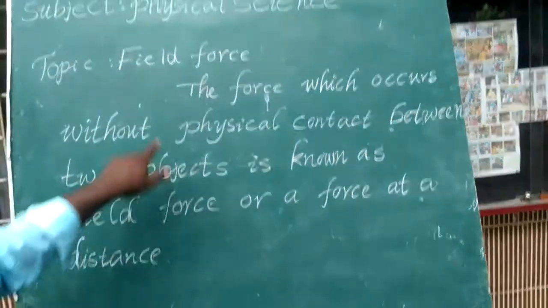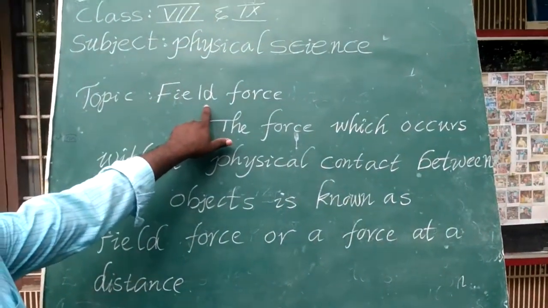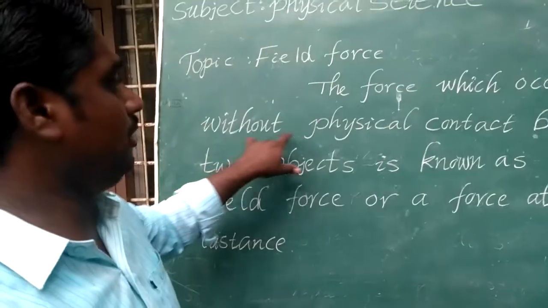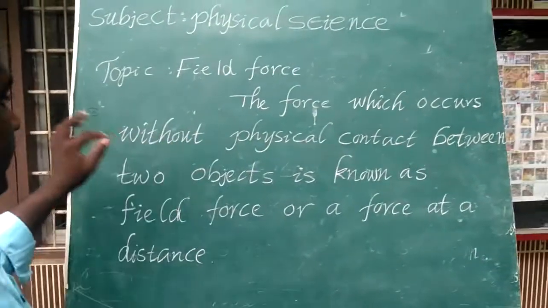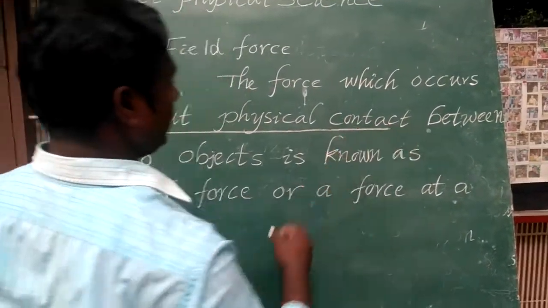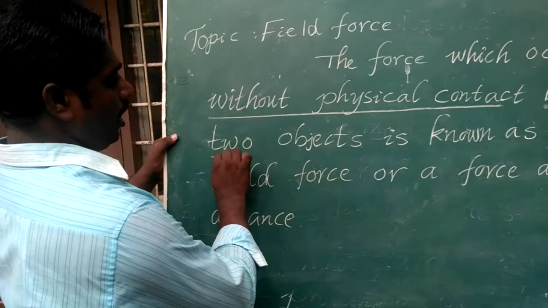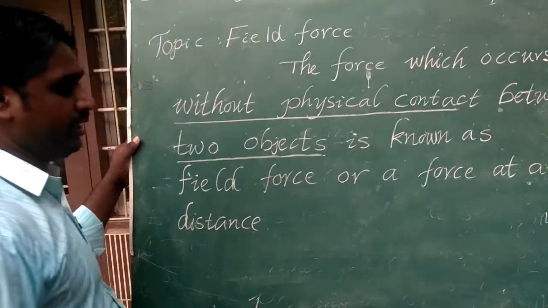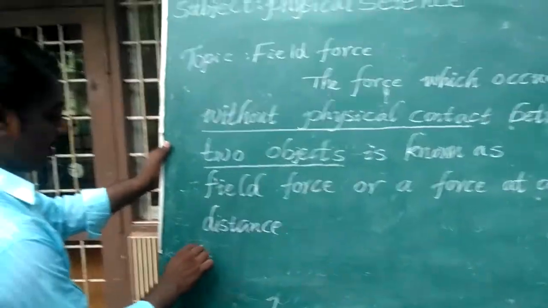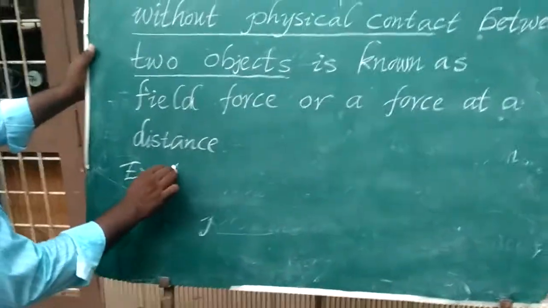Okay, students, what is the field force? The force which occurs without any physical contact between two objects is known as field force or a force at a distance.